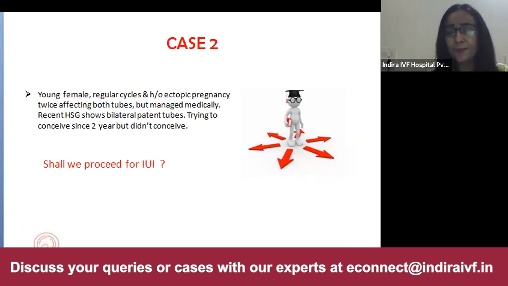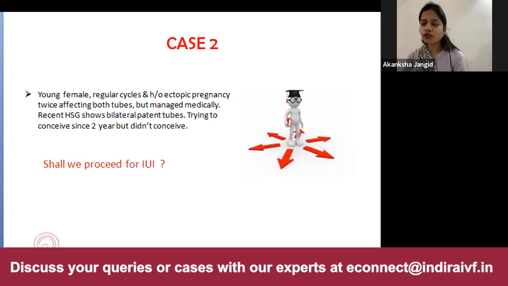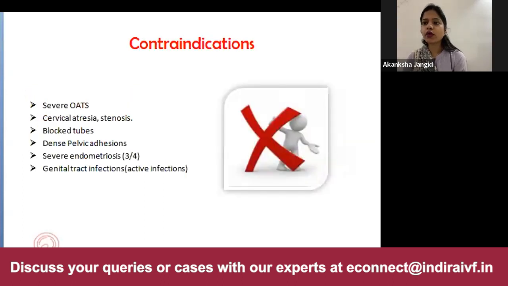Thank you, Dr. Danu, for the question. About the contraindications of IUI, I would say the patients who have severe pelvic adhesions and the patients who have grade 3, grade 4 endometriosis should not be advised IUI. Reason being, for IUI we need a normal tubo-ovarian relationship, which is lost in these patients. So I would not advise IUI to the patients with severe pelvic adhesions or grade 3 or grade 4 endometriosis.